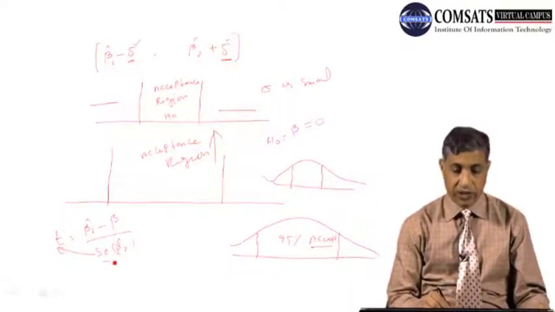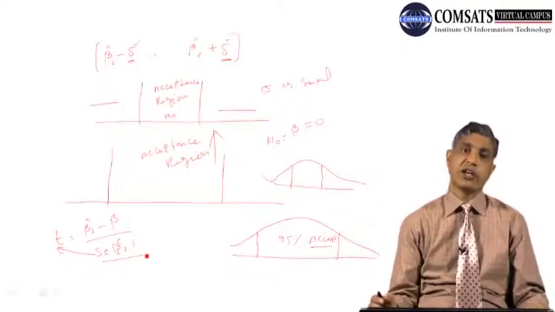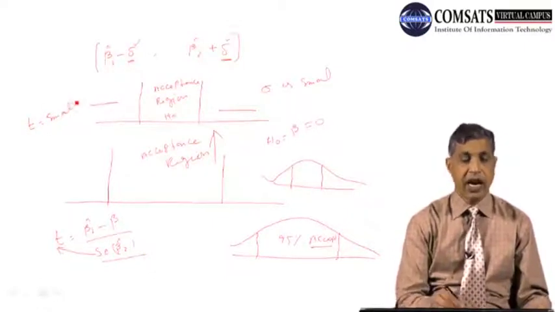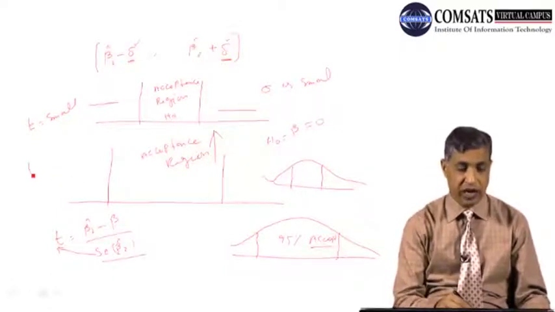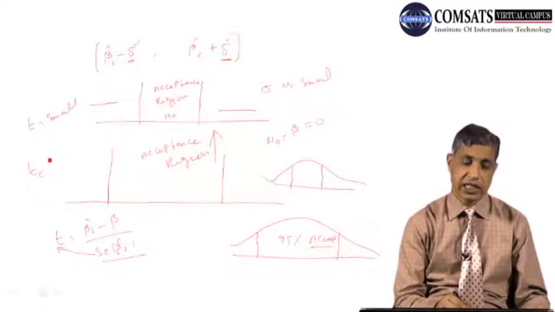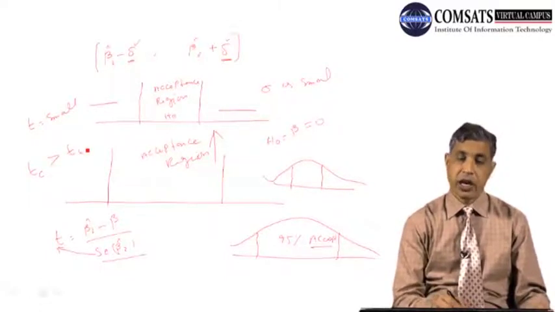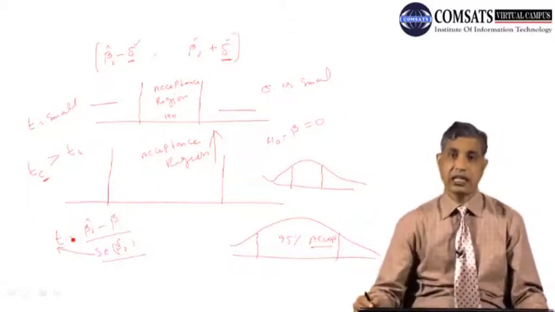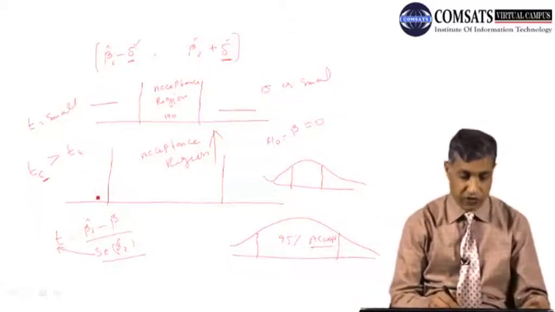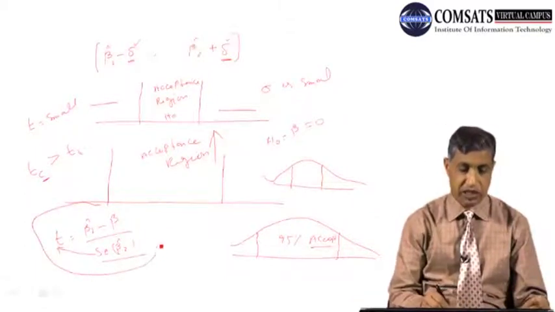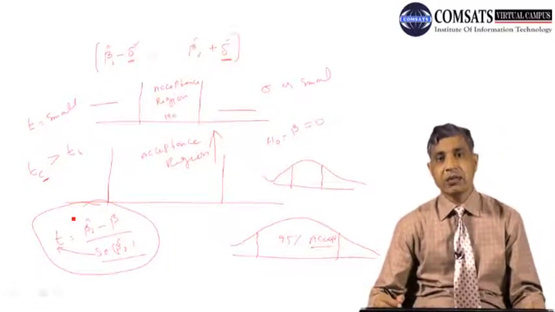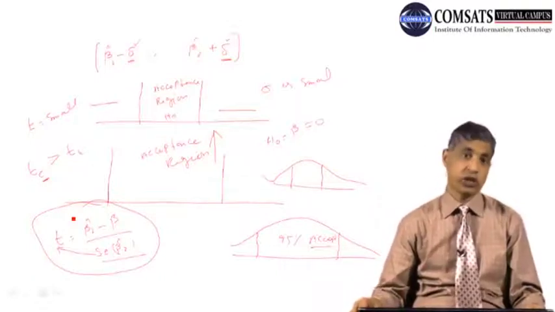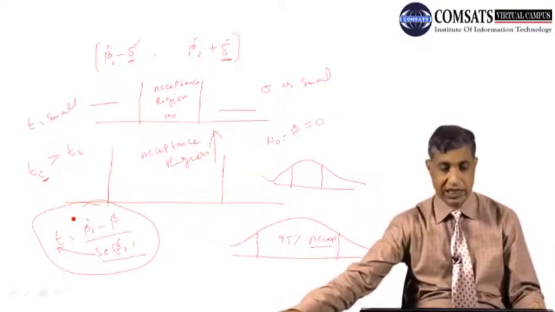As the denominator becomes higher, the overall term reduces and we get a small t value. We reject the null hypothesis when our t calculated is greater than t tabulated, but our t calculated is getting smaller and smaller as the variances increase. So there are chances that we are unable to reject our null hypothesis using the t statistics.